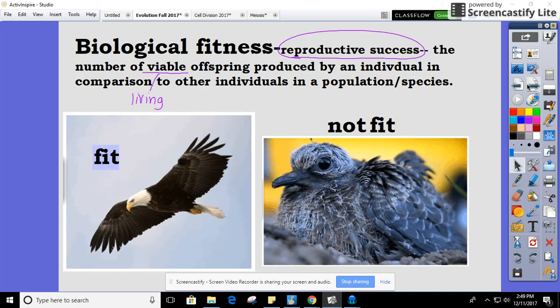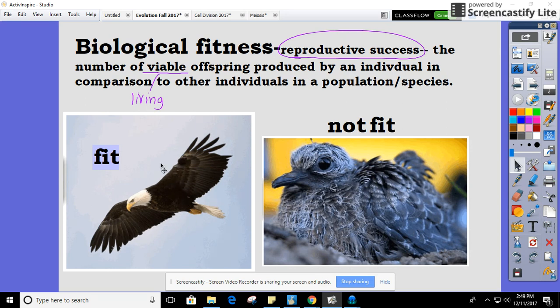Biological fitness. We're not talking about Arnold Schwarzenegger. We're talking about reproductive success. So which organism is more likely to find a mate? So we use the term fit and not fit to describe the one that most likely will find the mate.